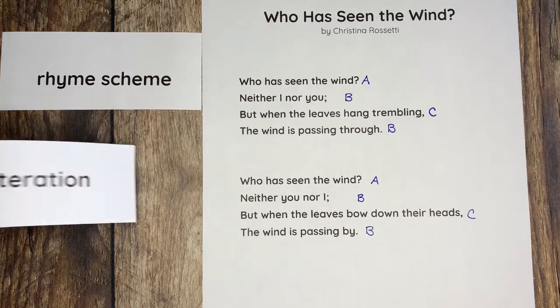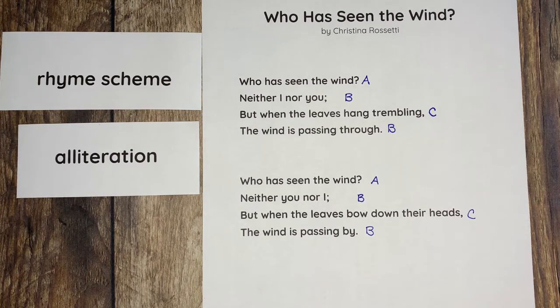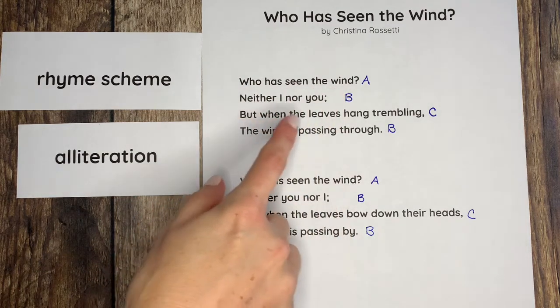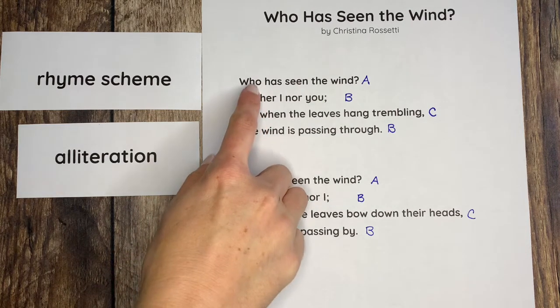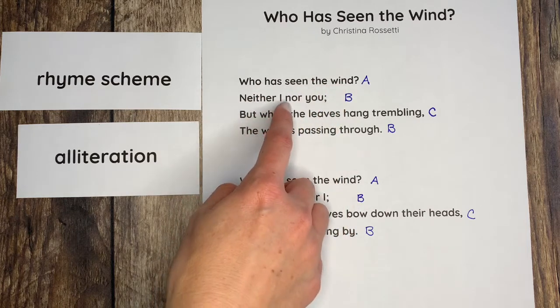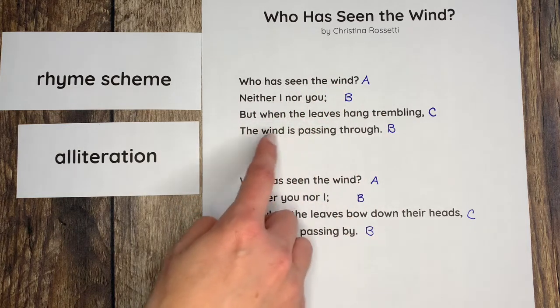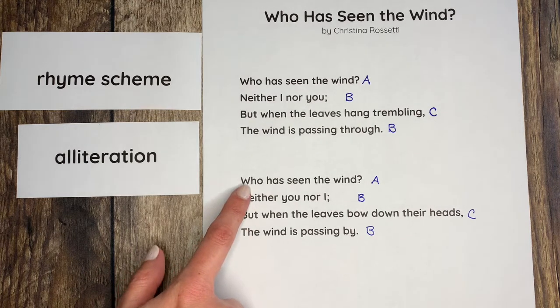Last time we discussed alliteration. Alliteration means there is the repeating of beginning sounds, beginning consonant sounds. Look through this poem and see if you see any examples of alliteration. So we're looking for similar consonant sounds at the beginning of words. Who has seen the wind? Neither I nor you. But when the leaves hang trembling, the wind is passing through. Did you see any alliteration in that first stanza? No, I didn't either. Look down the second stanza.